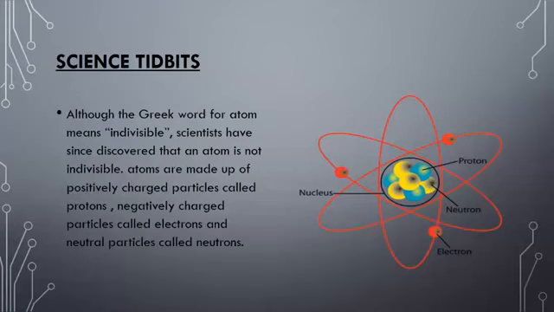The positively charged particles are called protons, negatively charged particles are called electrons, and the neutral particles are called neutrons. These three particles are called fundamental particles. So the new picture of the atom is that the atom is not the smallest particle, but particles smaller than an atom exist inside the atom.